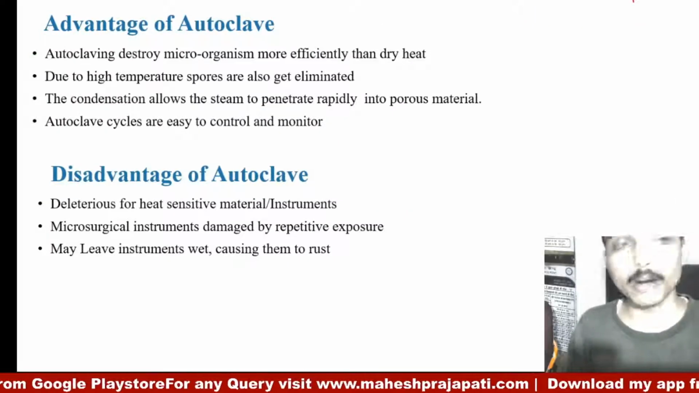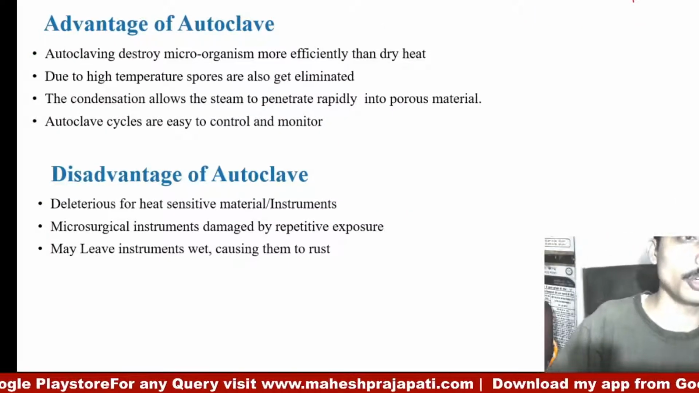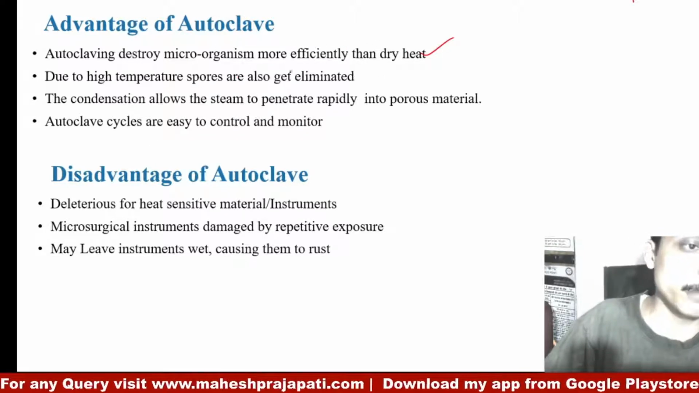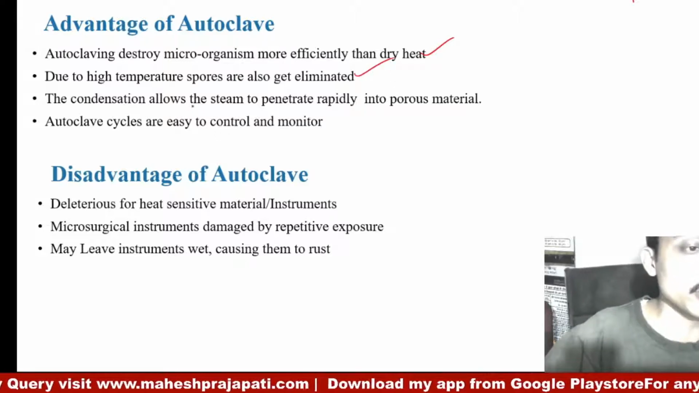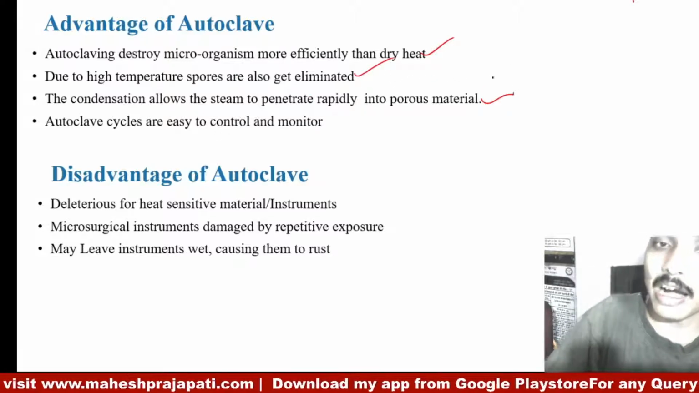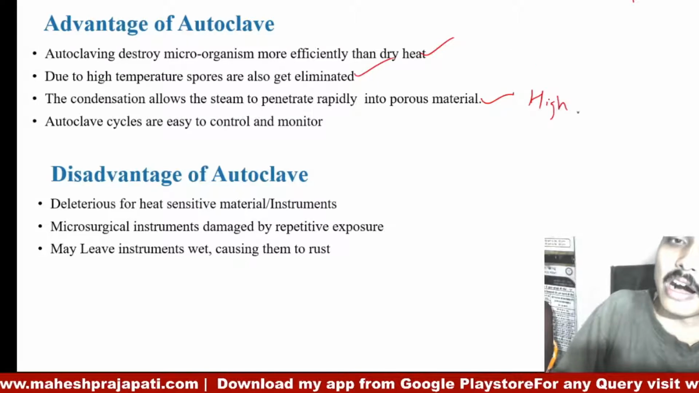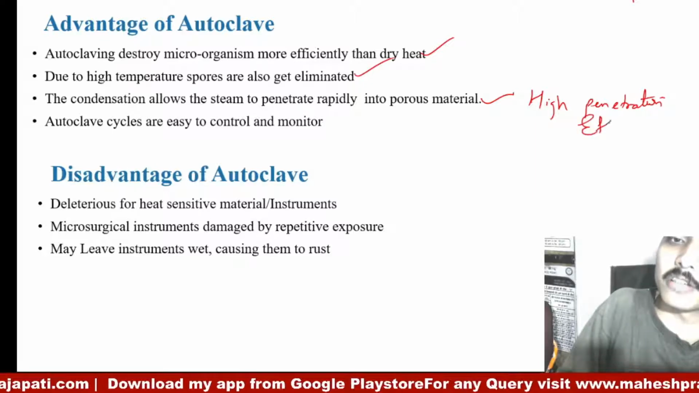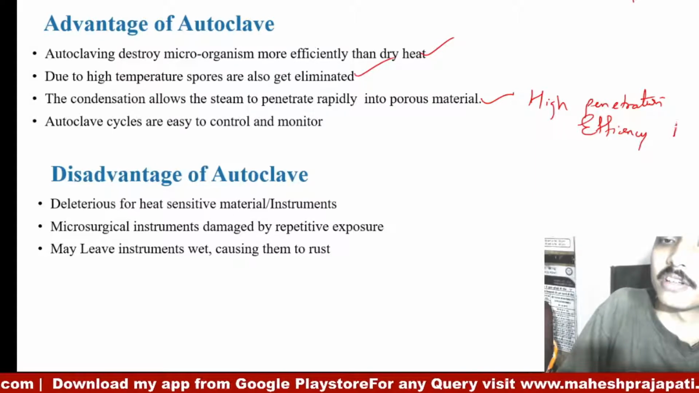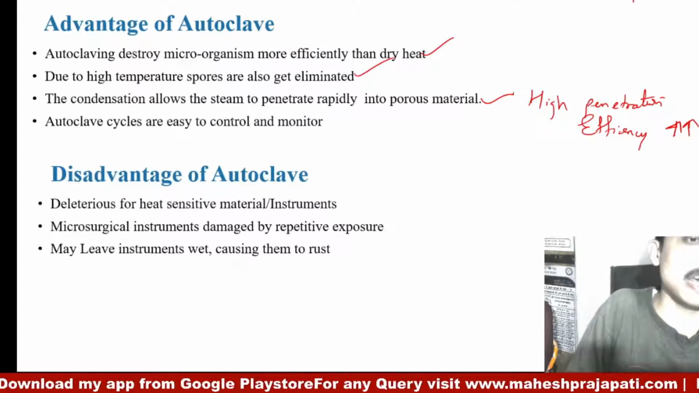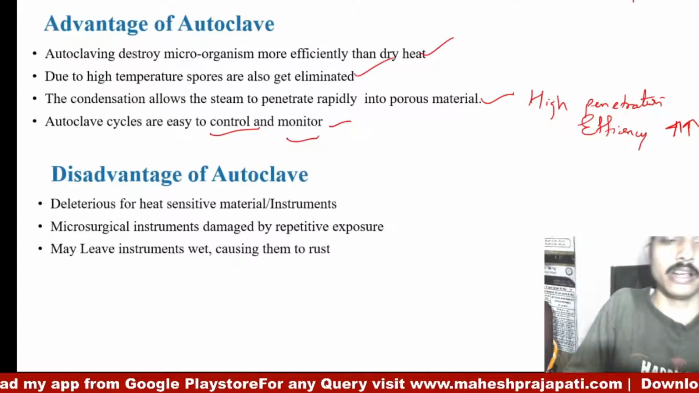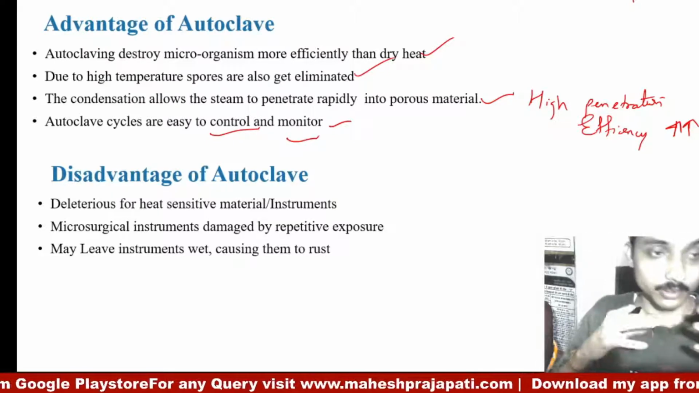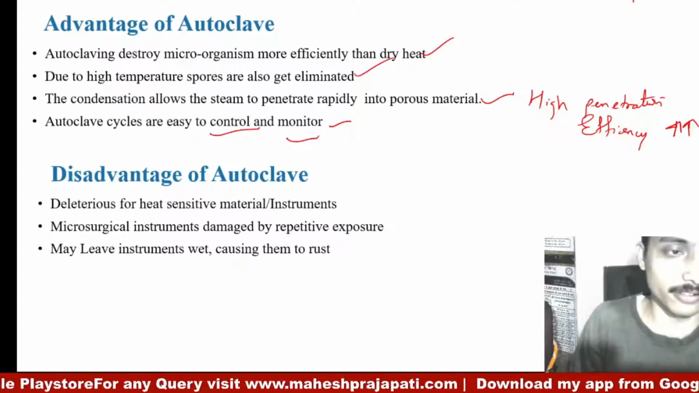Now, last part, which is advantages and disadvantages. So autoclave is used to destroy organisms more efficiently. At high temperature, spores are also eliminated. Condensation allows the steam to penetrate. High penetration is there in autoclave. Hence, the efficiency is very high, and it is easy to control and monitor. Any normal trained person can easily control or monitor the cycle.